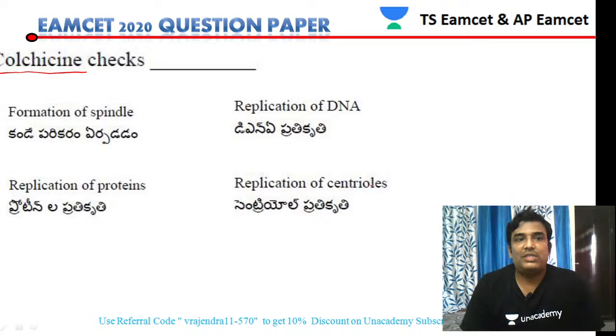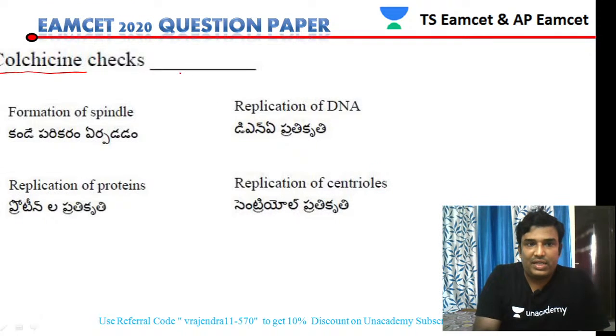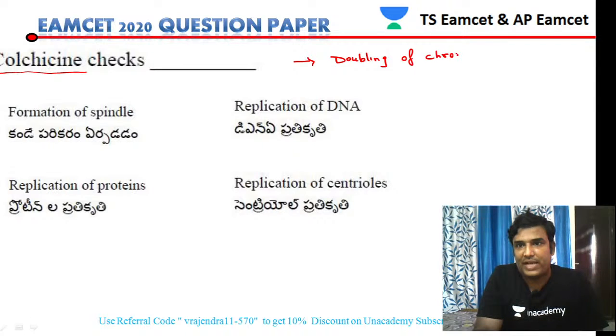No doubt colchicine is involved in the process of doubling. It is involved in the doubling of the chromosomes. Chromosomes contain the DNA, so certainly it is involved in the process of replication of DNA.